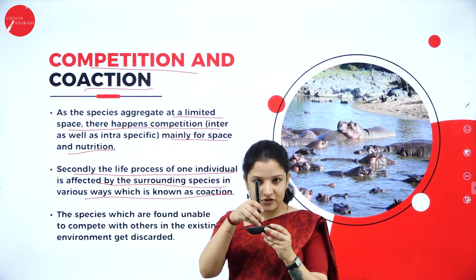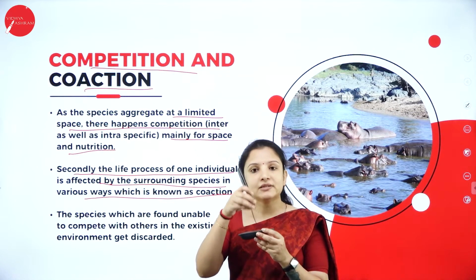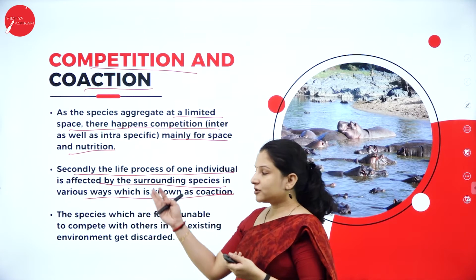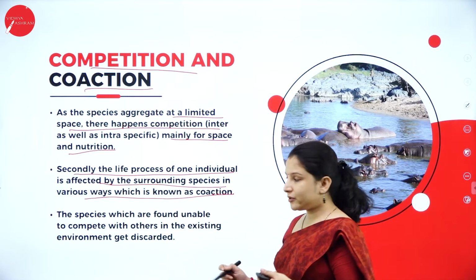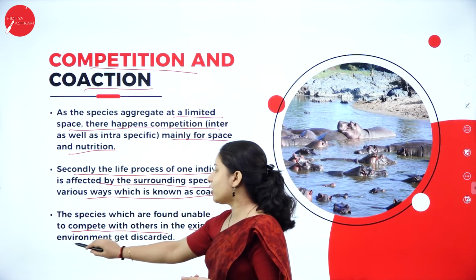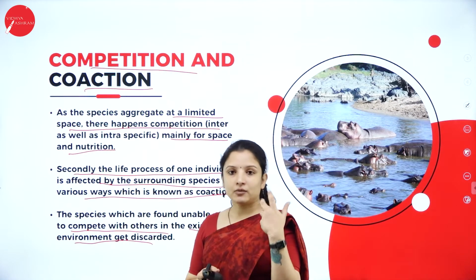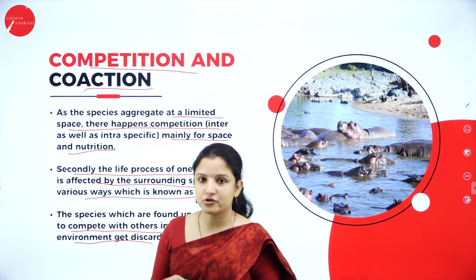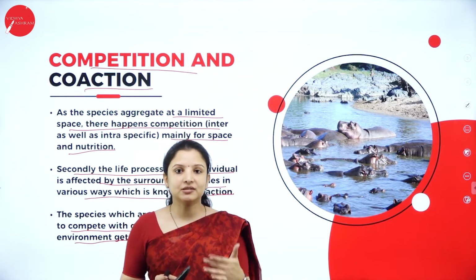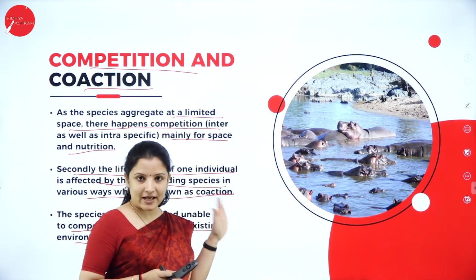Those plants which are fit and capable of competing very well will survive and the others will perish there. So that is coaction. The species which are unable to compete with others will get discarded or eliminated from the environment, just like how a person will get eliminated from a job when there is a lot of competition or when there are more eligible persons than him. The same thing happens in the environment as well.